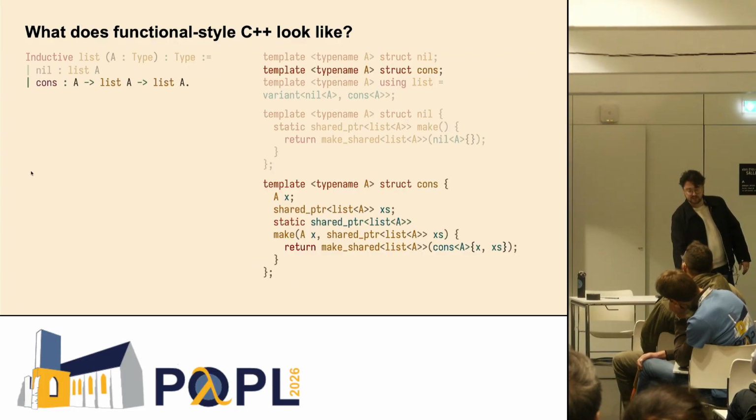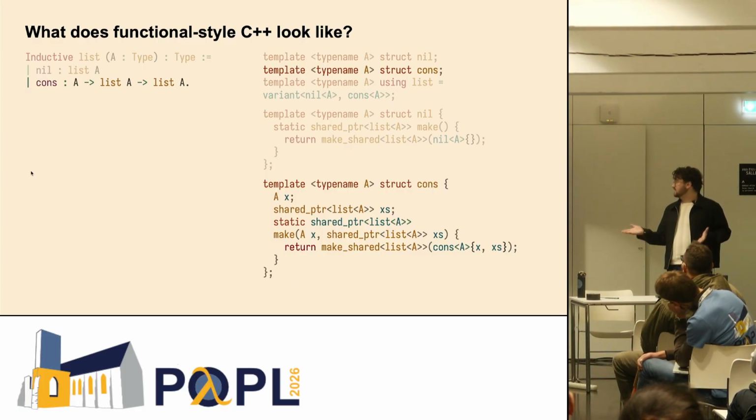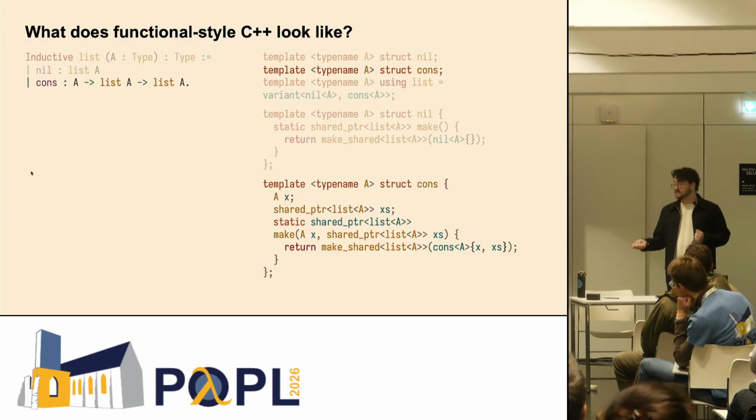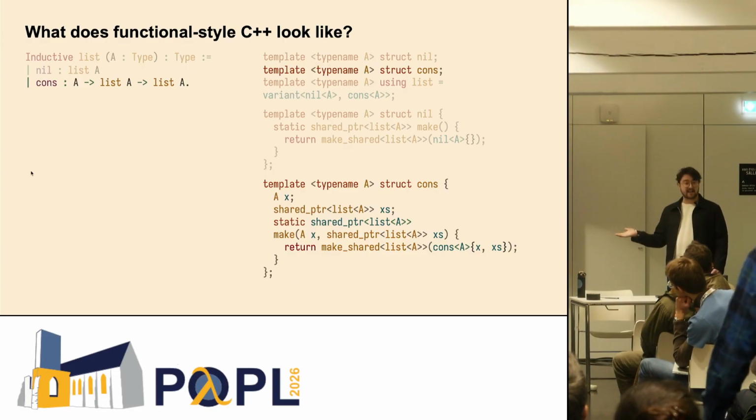And then for the cons constructor, again, we end up with another struct. This time we call it cons. But it actually does contain data. It contains an element of A, or in this case, really the type that would correspond to what A was. It also has a pointer to another list, and again, a constructor.